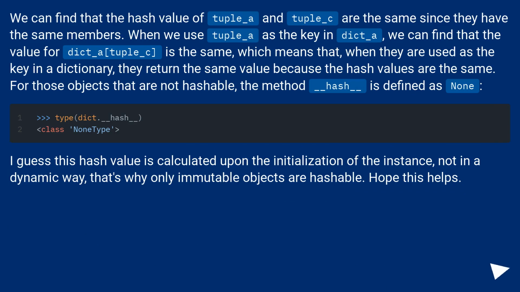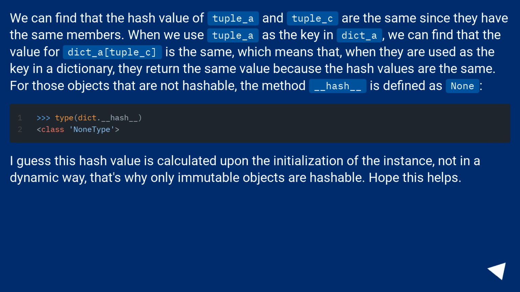We can find that the hash values of tuple_a and tuple_c are the same since they have the same numbers. When we use tuple_a as the key in dict_a, we can find that the value for dict_a[tuple_c] is the same, which means that, when they are used as the key in a dictionary, they return the same value because the hash values are the same.